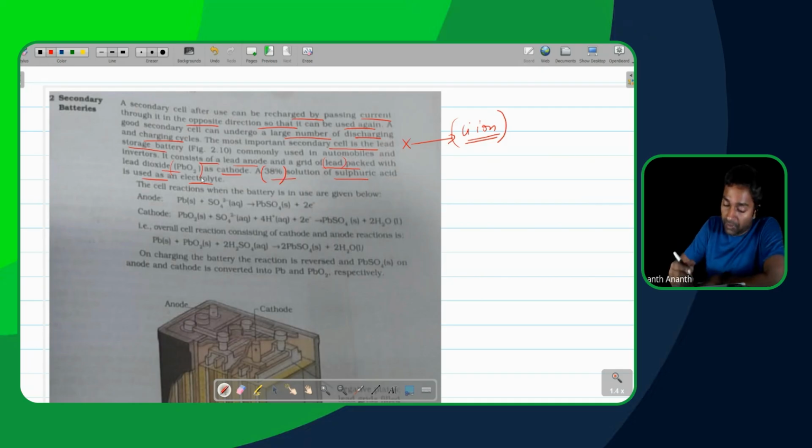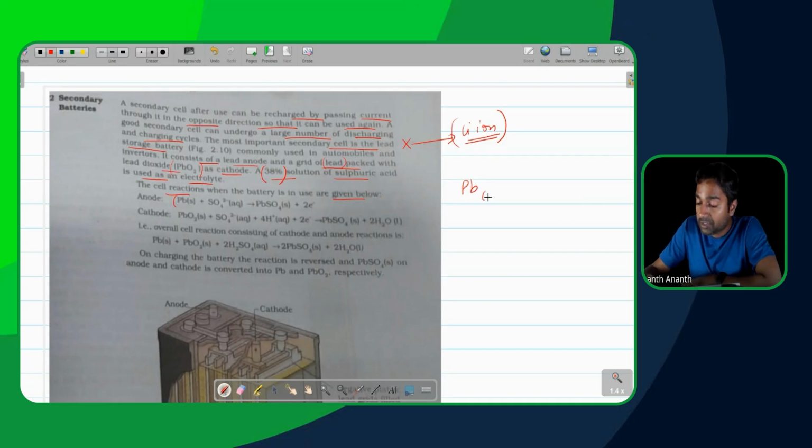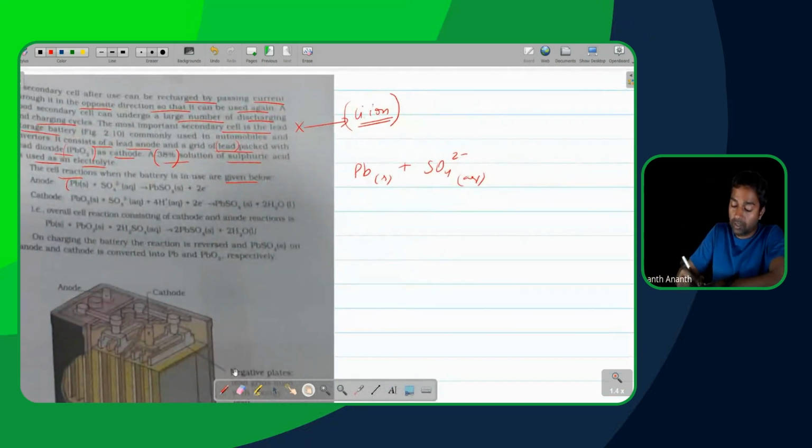Okay, so the cell reactions when the battery is in use are given over here. What is happening is that the anode is going to be lead. So we have lead solid reacting with SO4 2- aqueous. Where is the SO4 2- aqueous coming from? This is of course coming from your sulfuric acid.